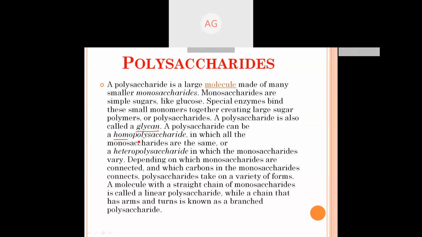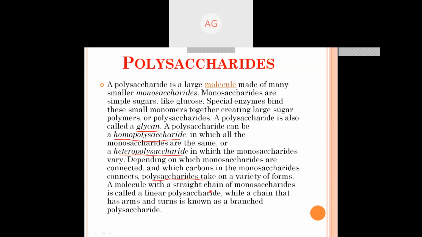Polysaccharides can be homopolysaccharides, in which the monosaccharides are the same. On the hydrolysis of homopolysaccharides, we get the same type of monomer or monosaccharide. And heteropolysaccharides are those in which the monosaccharides vary. On hydrolysis of heteropolysaccharides, we find different types of monosaccharides. Depending on which monosaccharides are connected and which carbons of the monosaccharides are connected, polysaccharides take a variety of forms. Depending upon the angles of the bonding of the carbon number, it will differ.